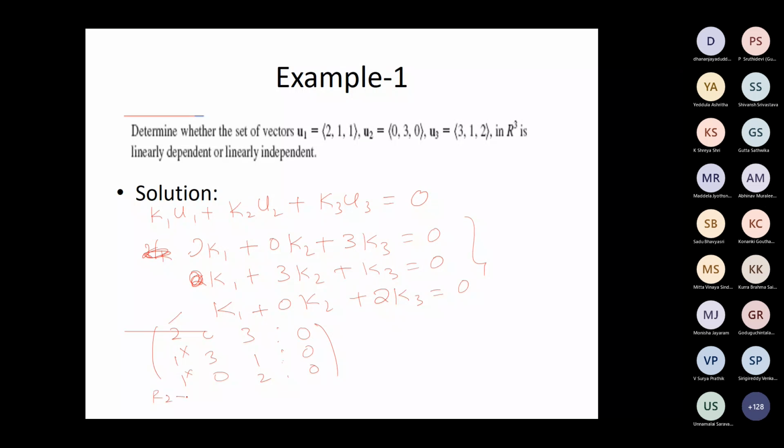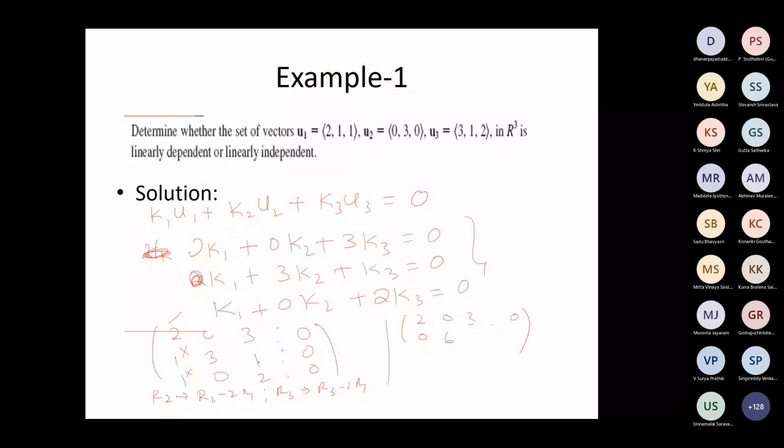R2 minus 2R1, that's very good. Now R3 minus 2R1. So what will happen here? Multiply by 2, 2 minus 2, 0. Then 3 into 2, 6.